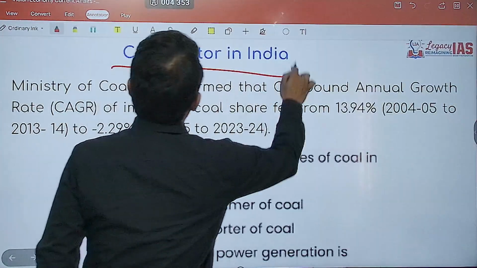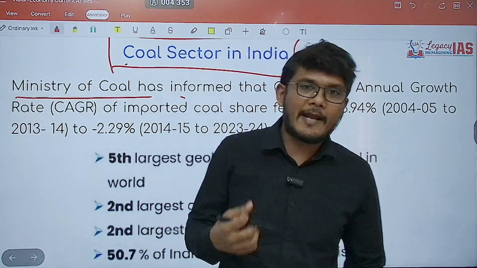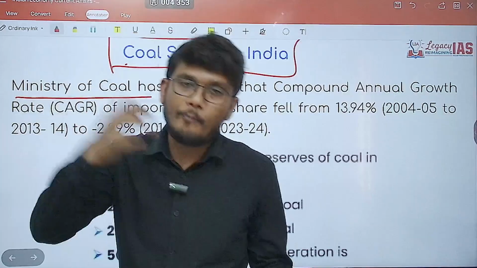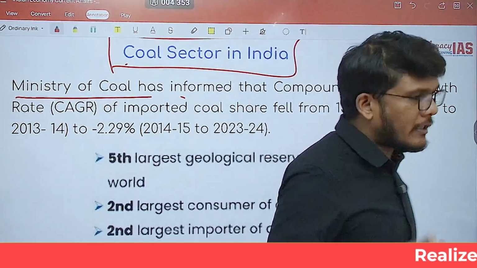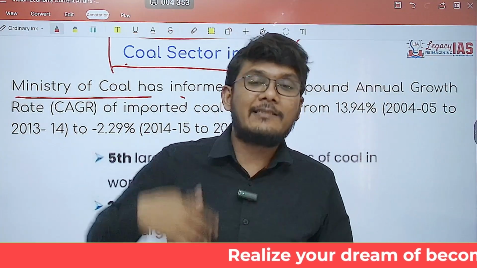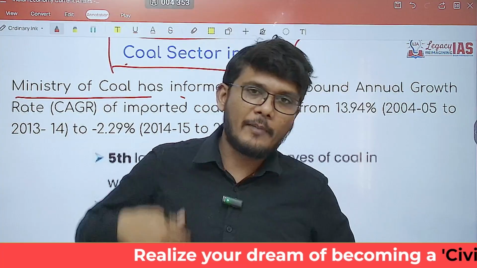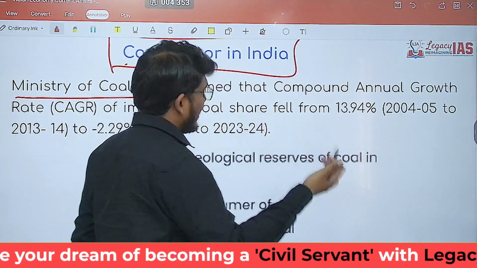Next is the coal sector in India. The Ministry of Coal has informed that the compound annual growth rate of import of coal has gone down. That means year on year we were importing coal and the amount that we were importing was increasing, right? The percentage of import was increasing. So there was an increase in the import.